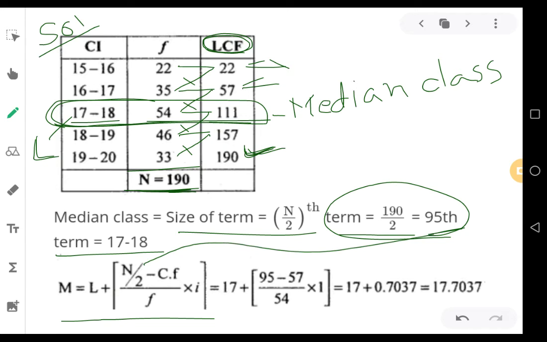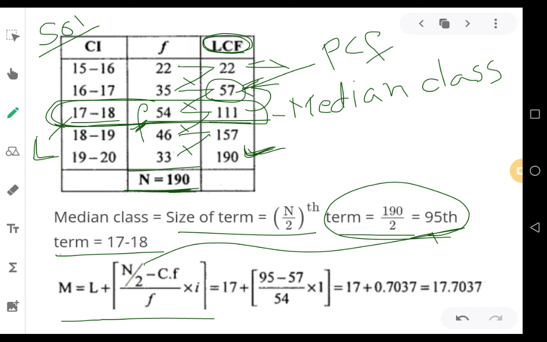Then where is n by 2? You have n by 2 here, 95. You just now calculated it. Then f is the frequency of the median class, that is 54. Then Cf is the previous cumulative frequency just above the median class. Just above the median class, the cumulative frequency is termed the previous cumulative frequency. ಮೀಡಿಯನ್ ಕ್ಲಾಸಿನ ಮೇಲೆ ಬರುವಂತಹ ಕ್ಯುಮ್ಯುಲೇಟಿವ್ ಫ್ರೀಕ್ವೆನ್ಸಿಯನ್ನು ನಾವು ಪ್ರೀವಿಯಸ್ ಕ್ಯುಮ್ಯುಲೇಟಿವ್ ಫ್ರೀಕ್ವೆನ್ಸಿ ಅಂತ ಹೇಳಿ ಕರಿತೀವಿ.